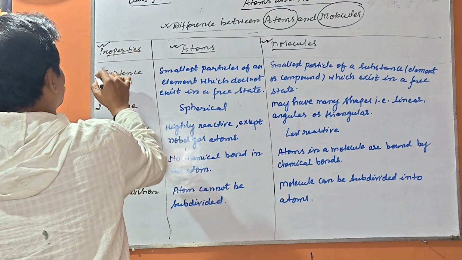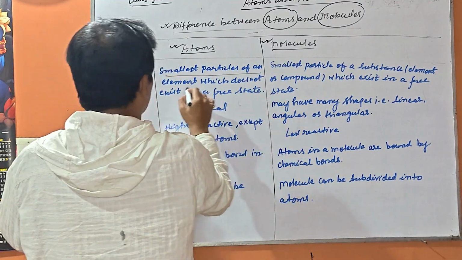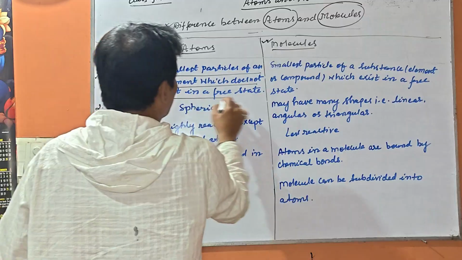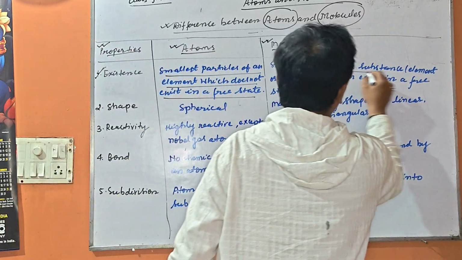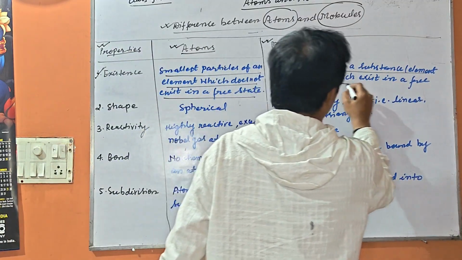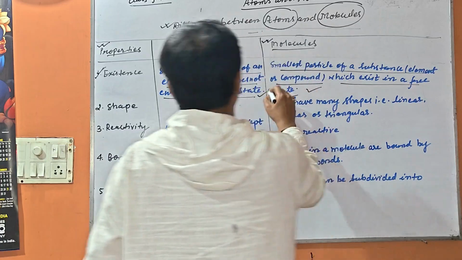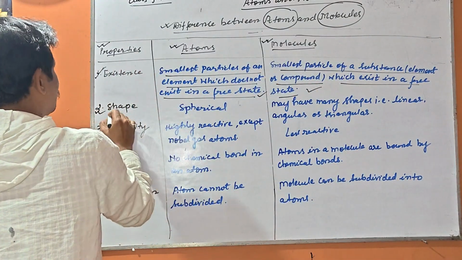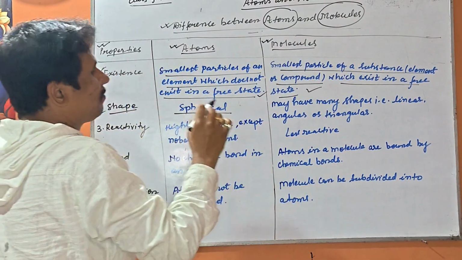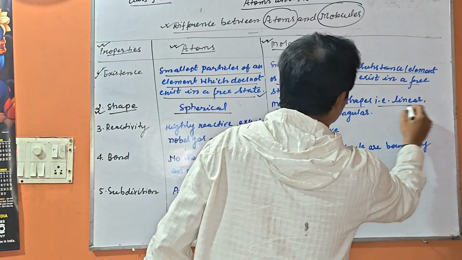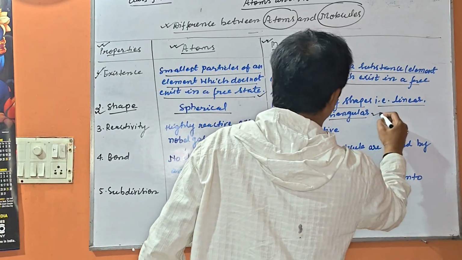First is the existence. The smallest particle of an element which does not exist in free state is an atom. The smallest particle of a substance, element or compound which exists in a free state is a molecule. Next one is the shape. Shape is spherical for an atom. A molecule may have many shapes, that is linear, angular or triangular.